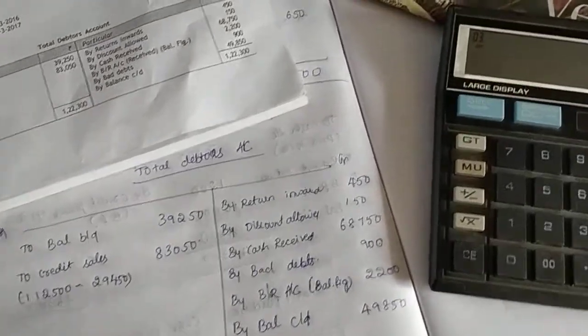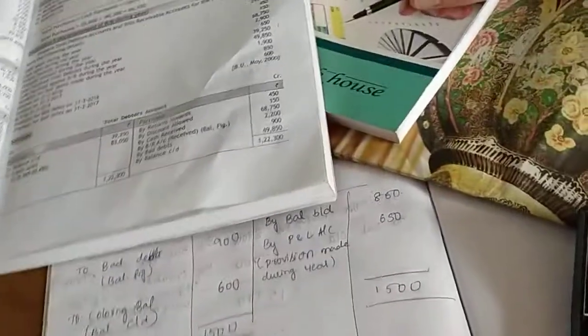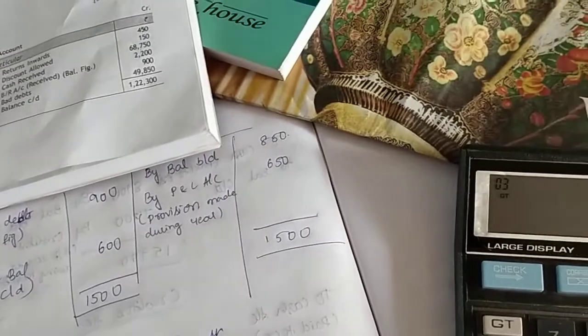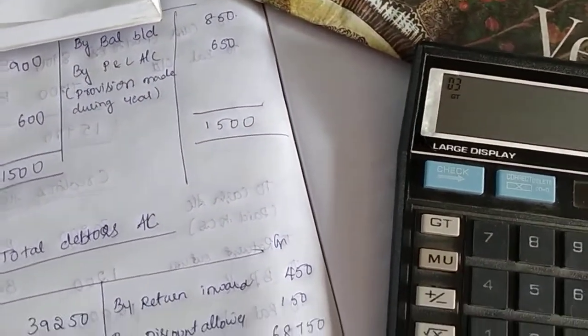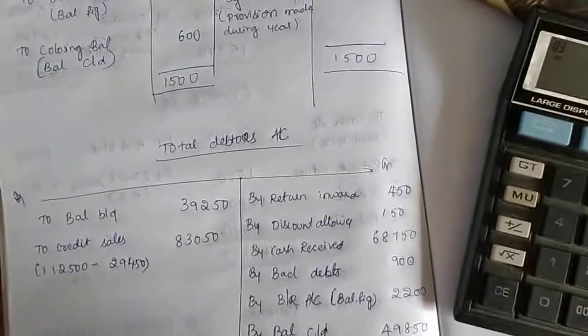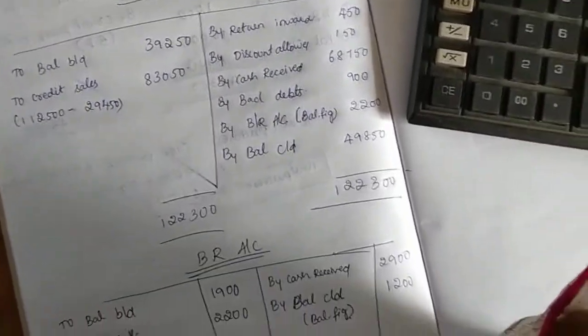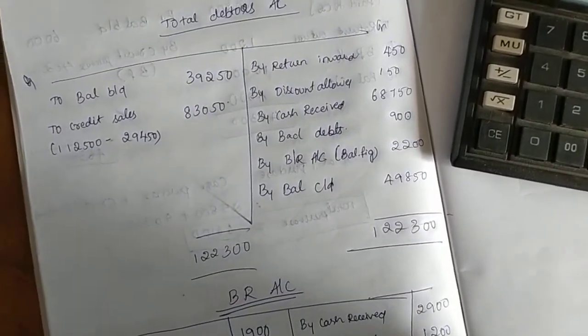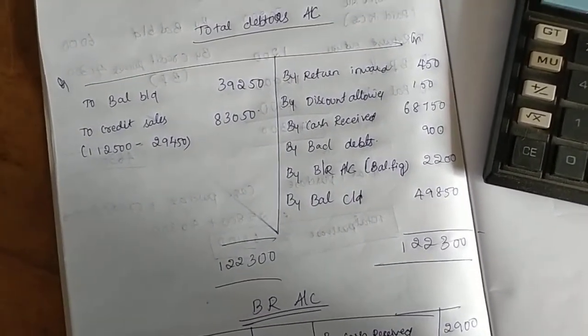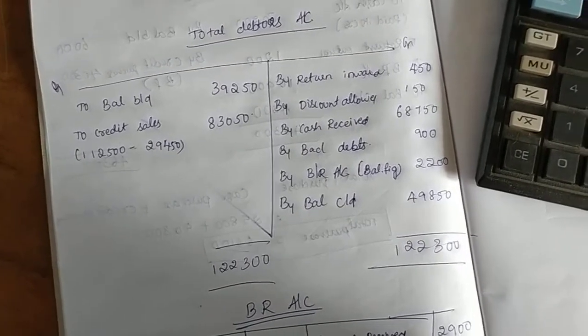So here in this question they given provisions. Provision for bad debts is given, and also this current year provision also is there. Then we have to find out the bad debts account. So after finding the bad debts account, we have to do the total debtors account and bills receivable account. What are the total debtors account? Balancing figure will be there. If it is closing figure, no need to write in the bills receivable account.